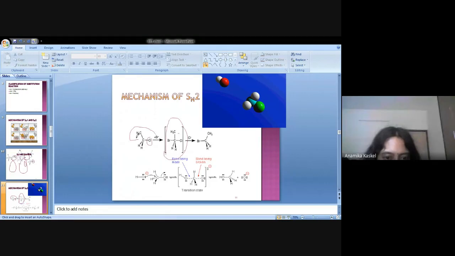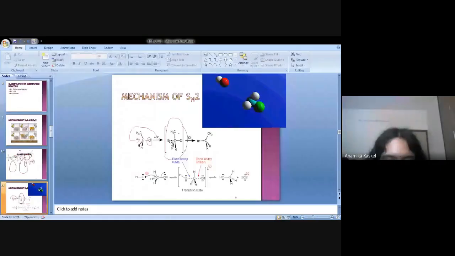Before the removal of the chlorine, Br minus will attack from the back side. ठीक है, ऊपर में क्या आएगा, मिथाइल, नीचे क्या रहेगा, हाइड्रोजन, हाइड्रोजन. Br minus will attack from this side. So it will just make one bond and chlorine will be removed.